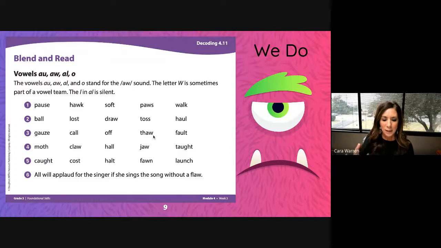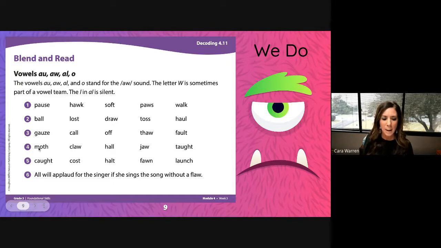Thaw. When you let something that's cold or frozen warm up to room temperature, thaw is the word you would use for that. Thaw. Fault. Fault is the last word. Let's fluency read. Gauze, call, off, thaw, fault. Let's take a look at line 4.